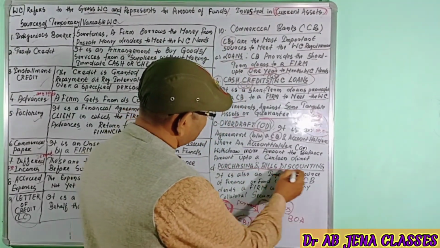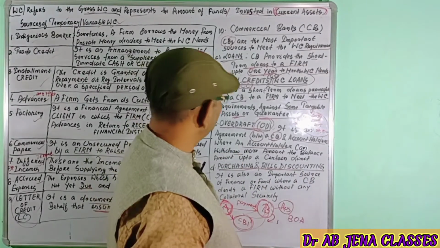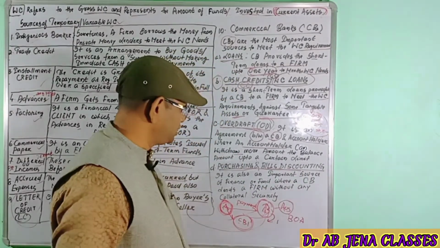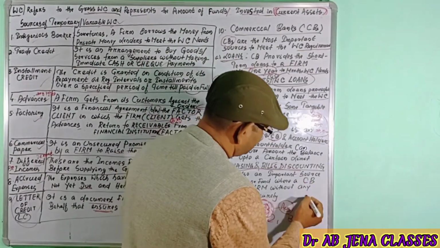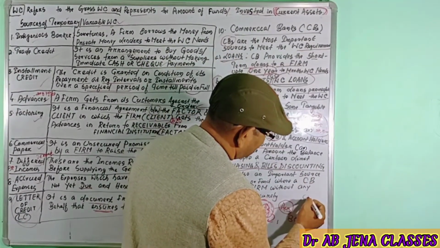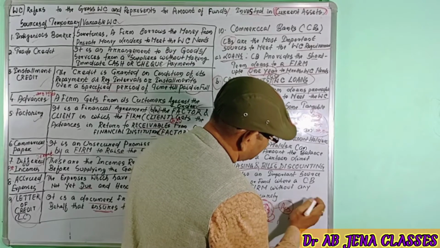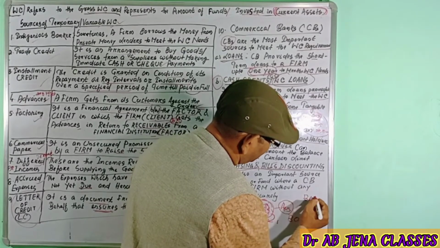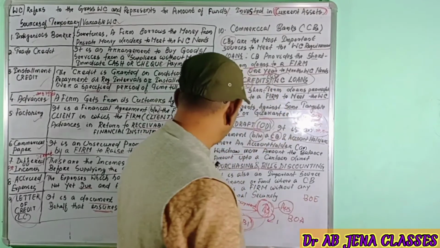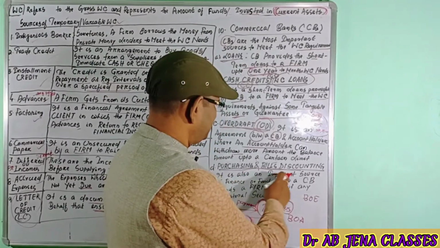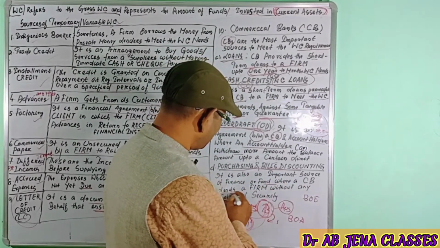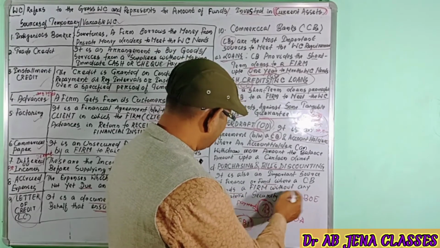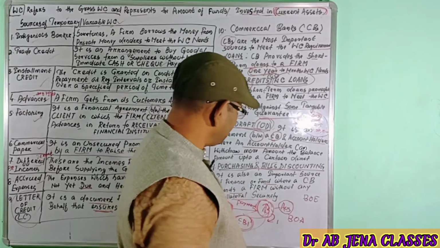Last but not the least, commercial banks also purchase bills. Bills means invoices, or bills of exchange. It is also an important source of finance or funds where a commercial bank lends to a firm without any collateral security.